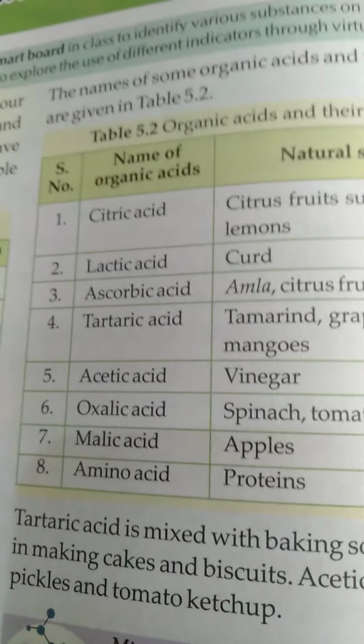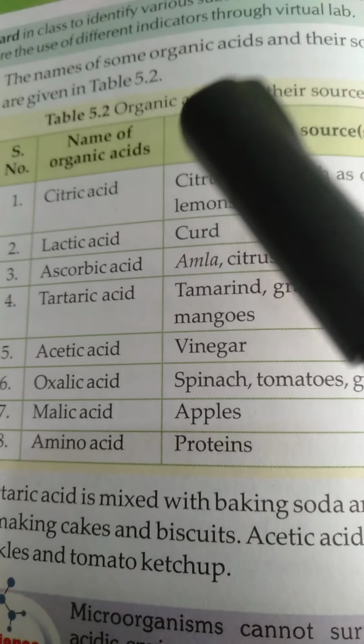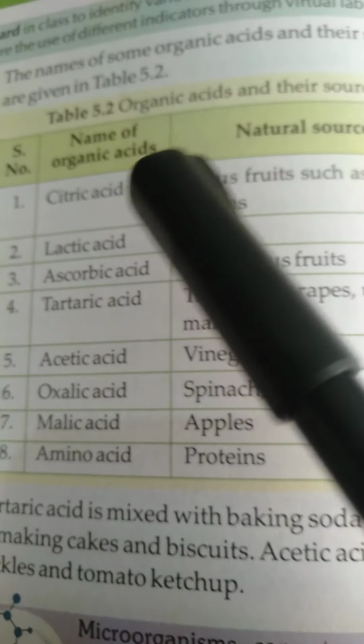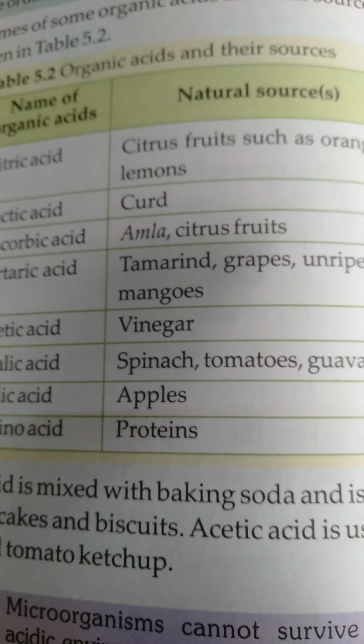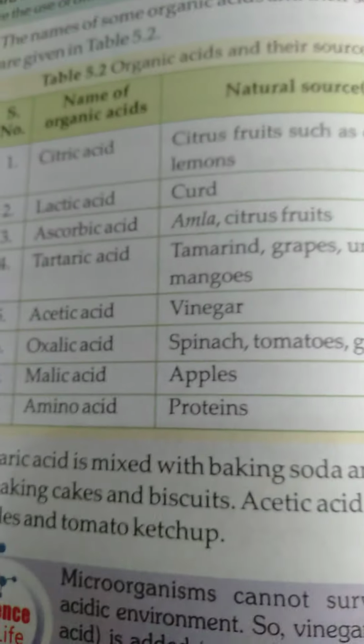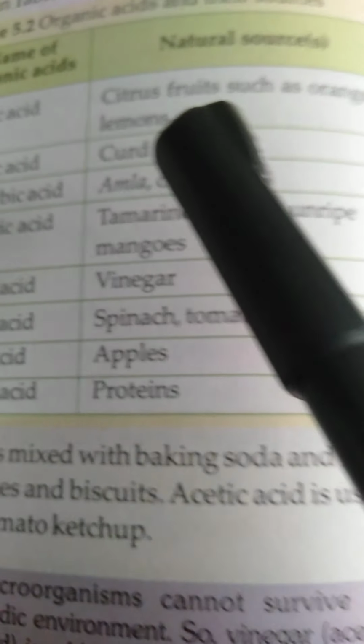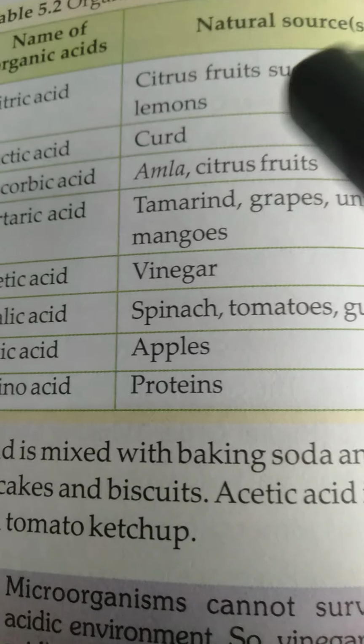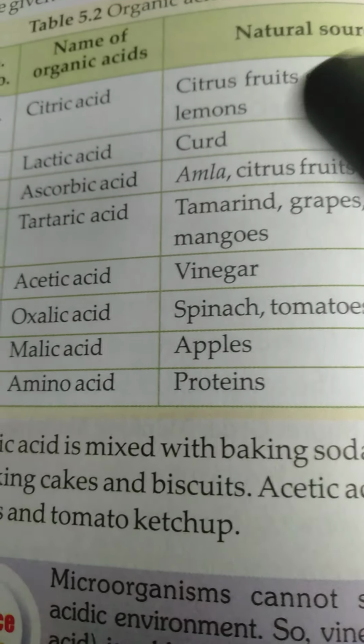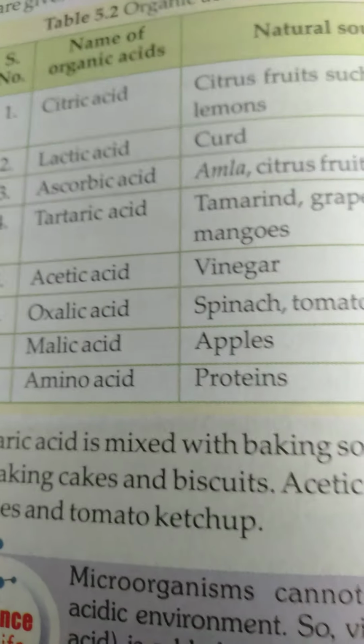Here some examples are given in this table. Which type of acid is contained in natural sources? For example, citric acid: you are using lemon and orange at home, and these contain citric acid.